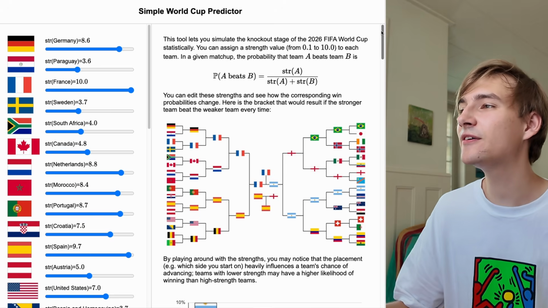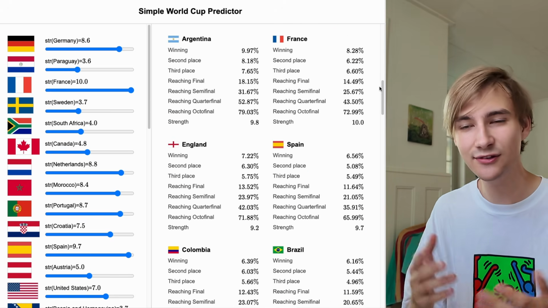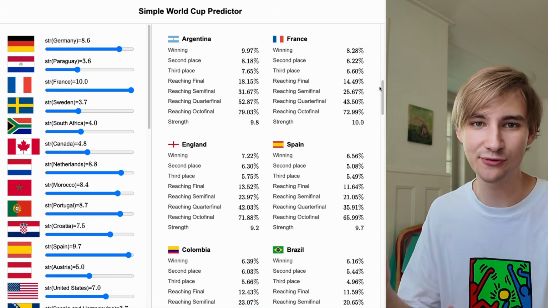And going back to the model, if you scroll down even further, you can see the probabilities of every participating team in the knockout stage reaching certain stages, which I think is also quite useful. For those of you that are interested, by the way, the website doesn't just do a large Monte Carlo simulation, but actually calculates the exact probabilities using dynamic programming, which I think is quite cool.